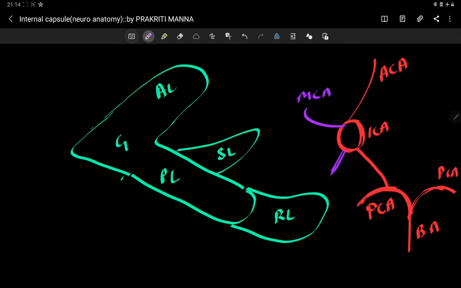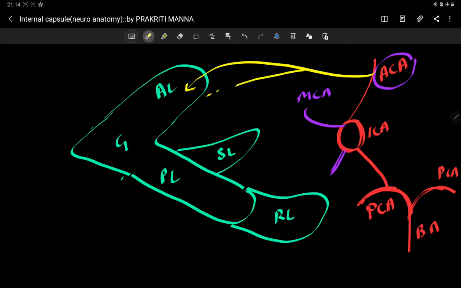What I am telling, your anterior cerebral artery has two branches. One is supplying your anterior limb of the internal capsule, and it is also supplying your genu of the internal capsule.